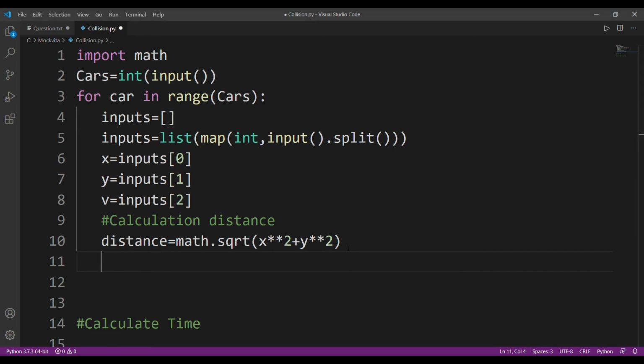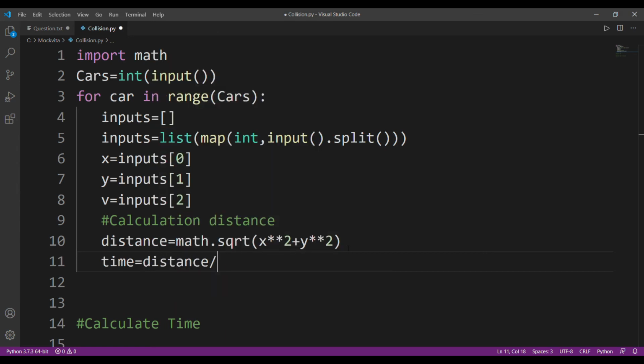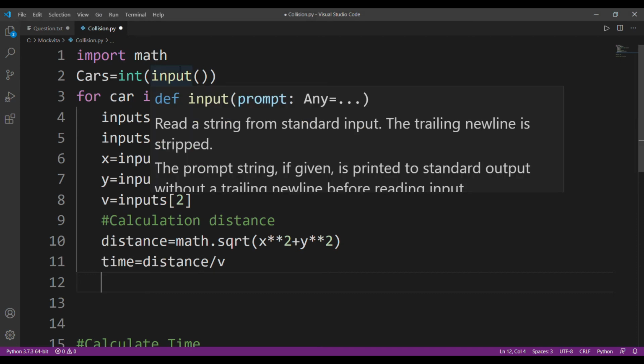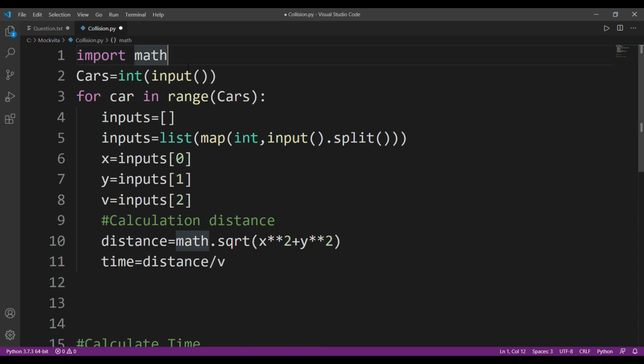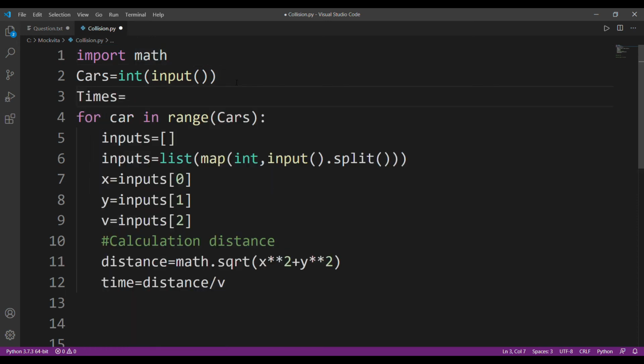Now I need to calculate the time. The time will be distance upon v, where v is the velocity. Now I basically need a dictionary. Why? Because I need to calculate how many cars have reached the same point at the same time, and I'll use a dictionary because it has this key value pair which will be very usable for me.